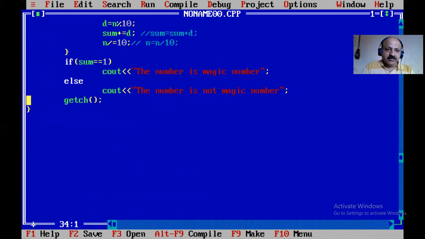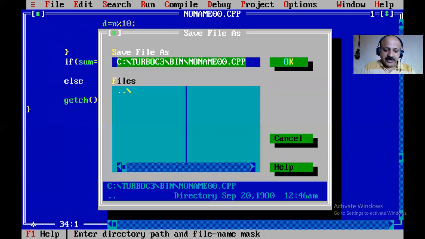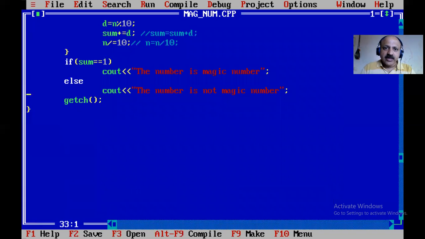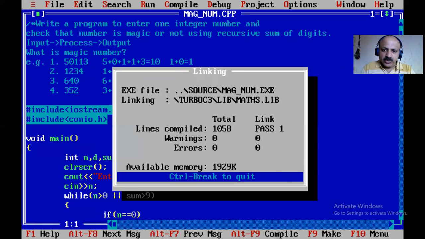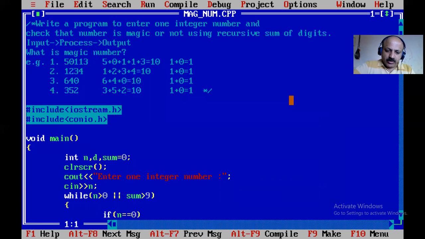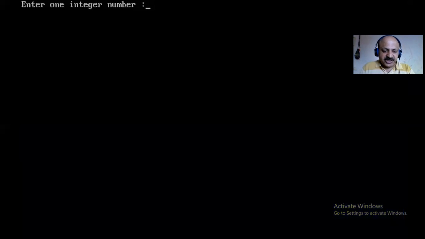So let us check. First I save this file, and here we give the name as magic number dot C++. So yes, that is perfect. Let us check. I compile. Yes, there is no error, and our exe file is generated. So Control F9, and we can check.